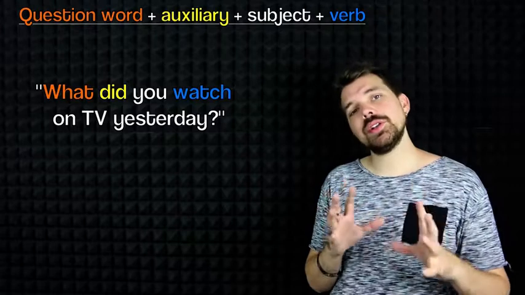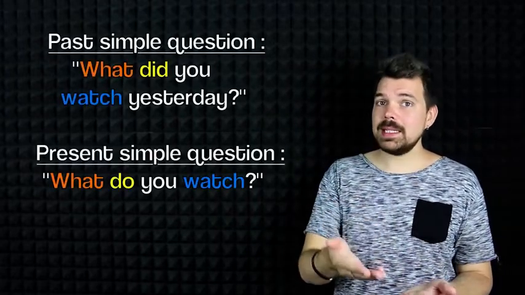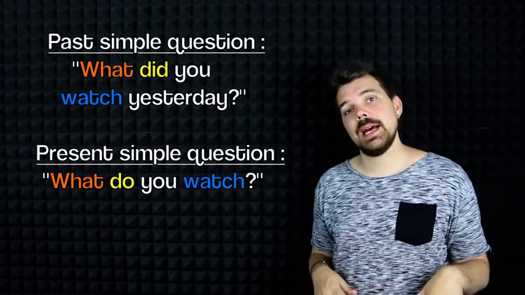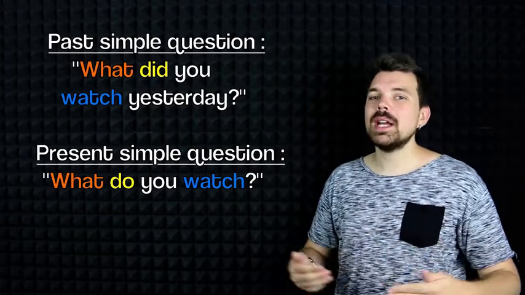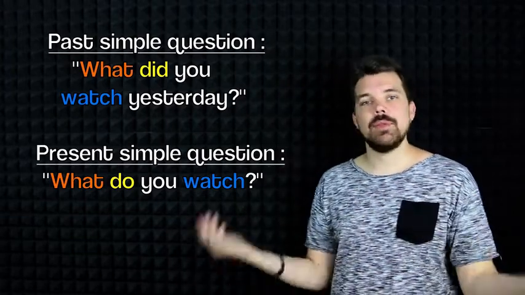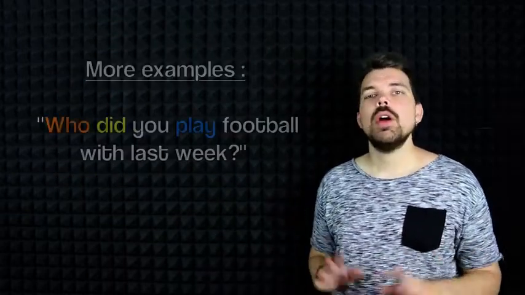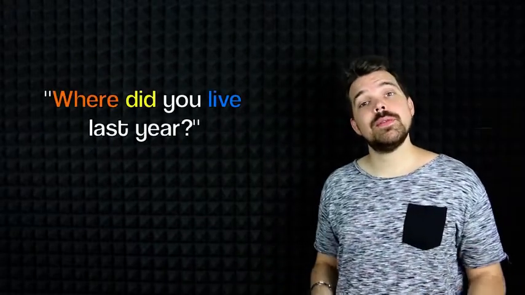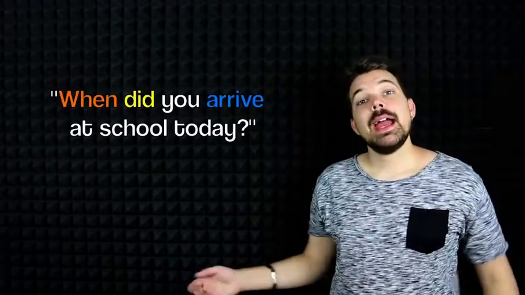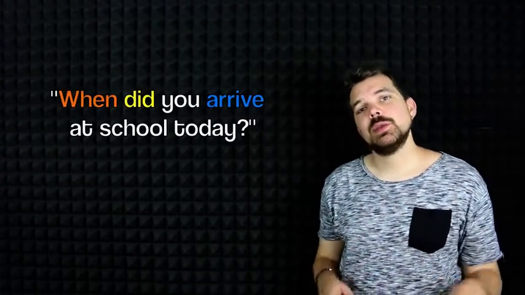So the actual order of the question is the same both in the present simple and in the past simple. You just need to remember that do in the present simple becomes did in the past. So what did you watch yesterday, not what do you watch every day. Two different questions, two different times. Who did you play football with last week? Or where did you live last year? And when did you arrive at school today?